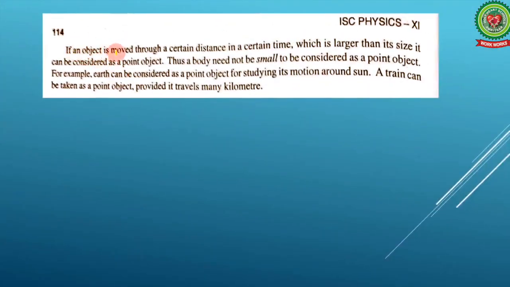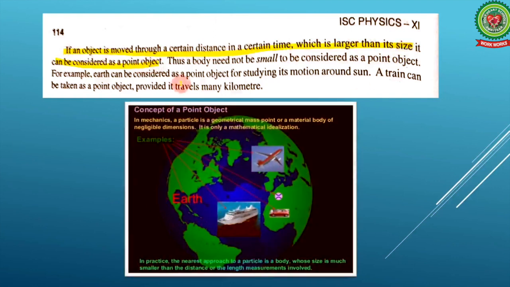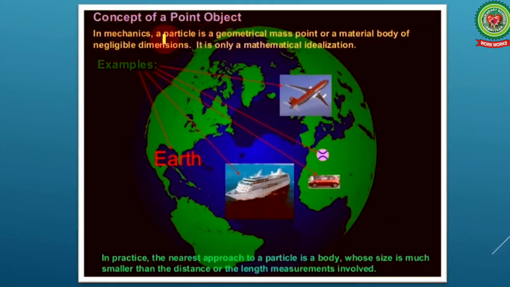If an object is moved through a certain distance in a certain time which is greater than its size, it can be considered a point object. So this is the definition of a point object which is given in your book. So, the concept of a point object: in mechanics, a particle is a geometrical point mass or a material body of negligible dimension. It is only a mathematical idealization.